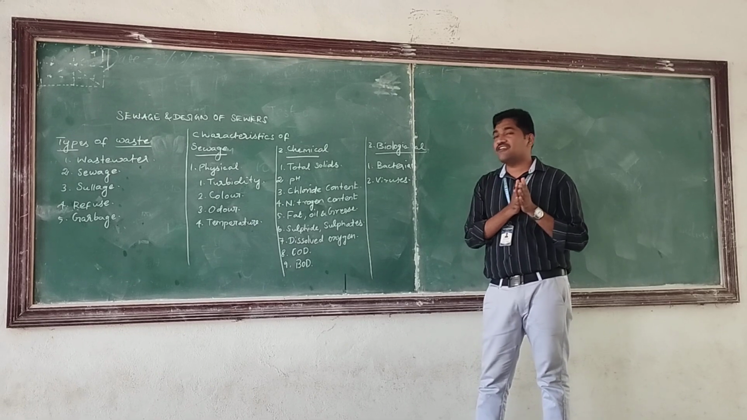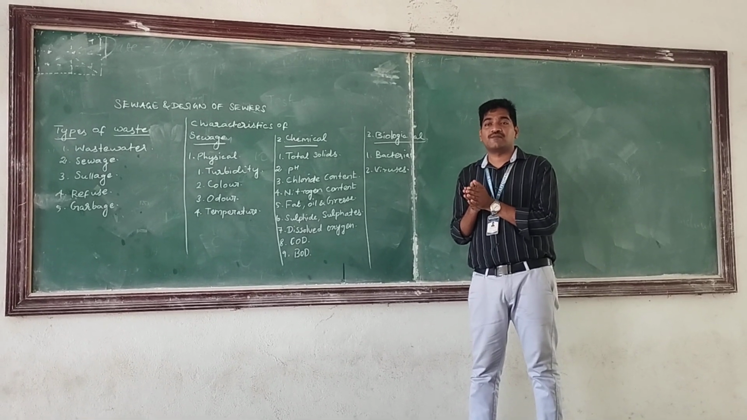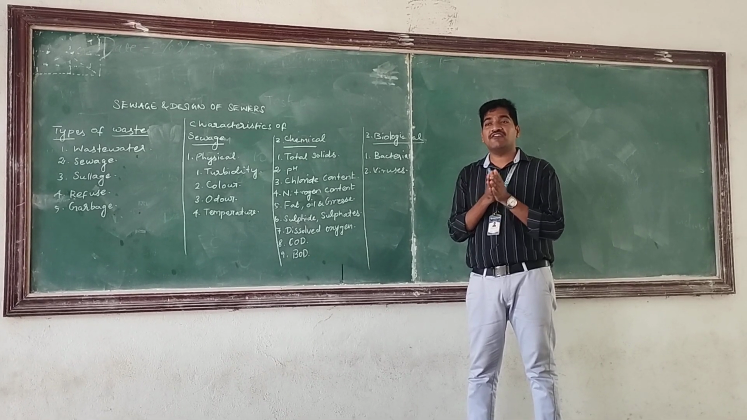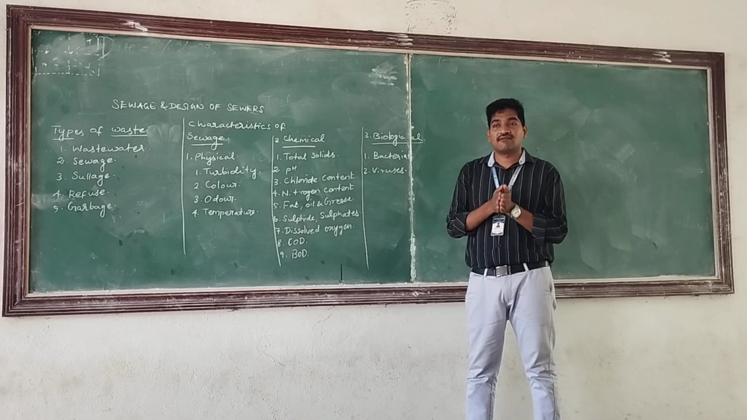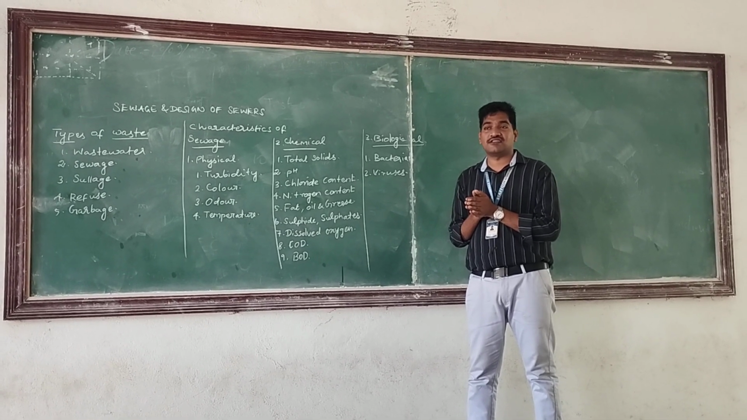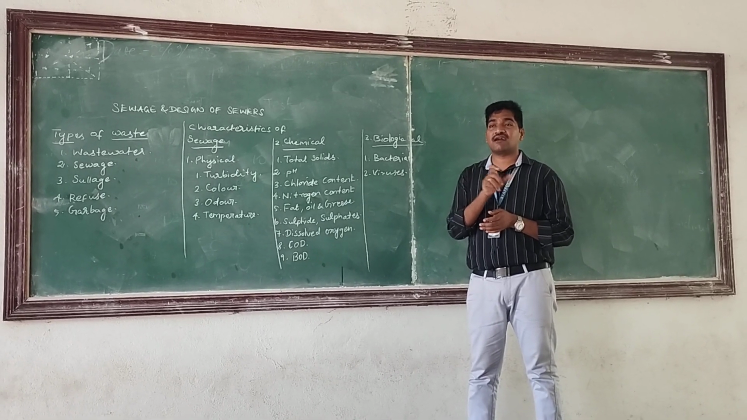Okay, so if the value lies between 0 to 7 means it comes under acidic in nature. Okay, if the pH value lies between 7 to 14 means it comes under alkaline in nature. Okay, so generally the fresh sewage is acidic or alkaline?